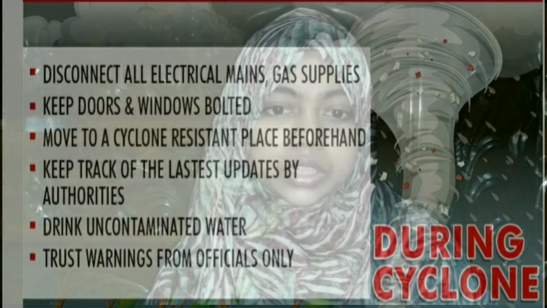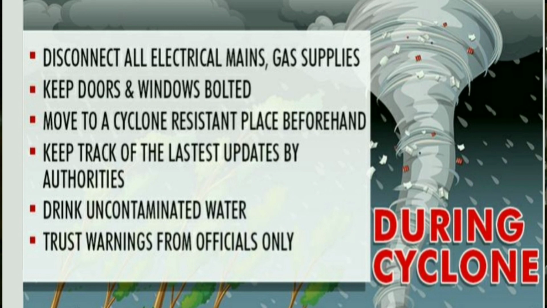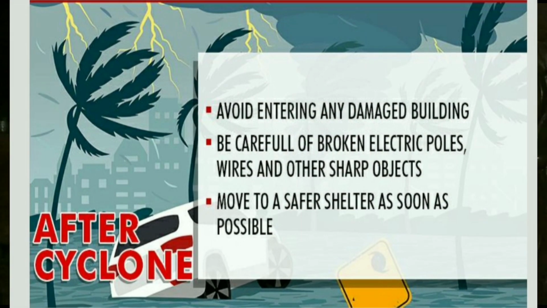During cyclone, we should disconnect all electrical mains and gas supplies, keep doors and windows bolted, drink uncontaminated water, and trust warnings from officials only. After cyclone, we should avoid entering damaged buildings and move to a safer shelter as soon as possible.